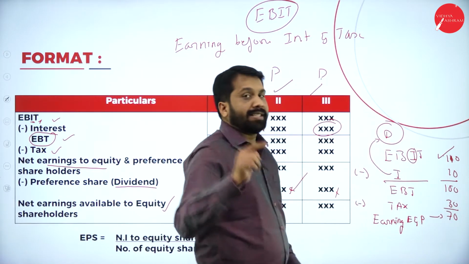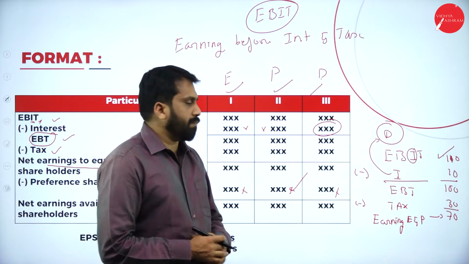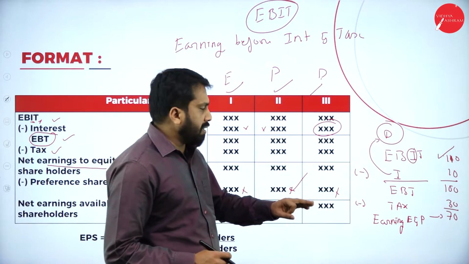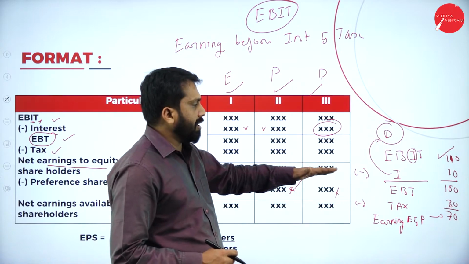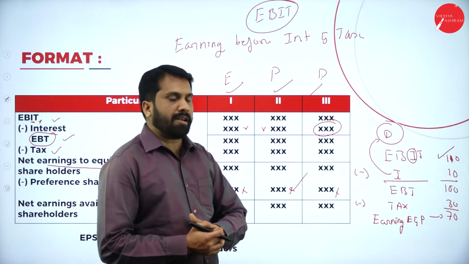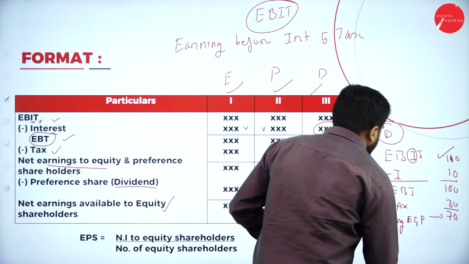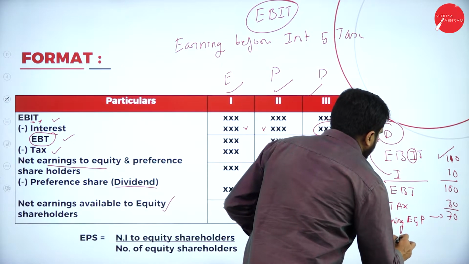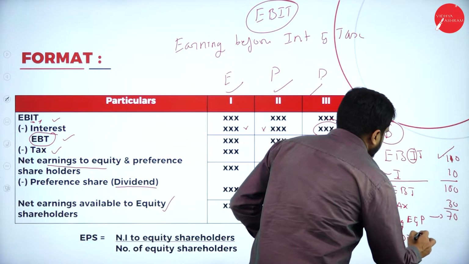How much it is? 70 rupees. Now, this is done. After this, what happens? 100 minus 30, it is 70. After this, what happens? Minus preference dividend.